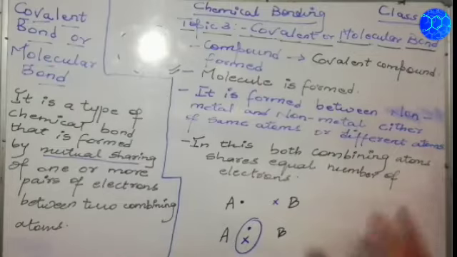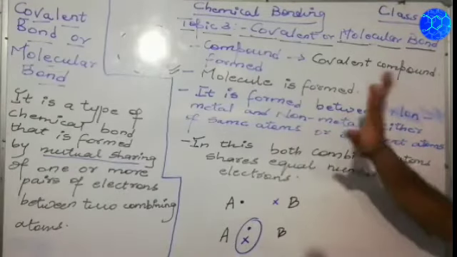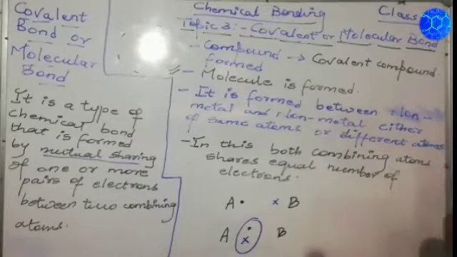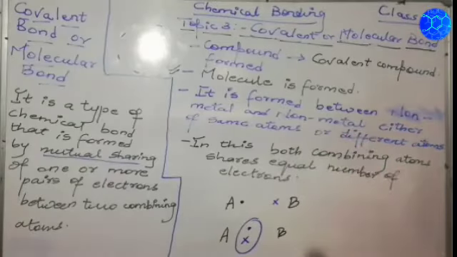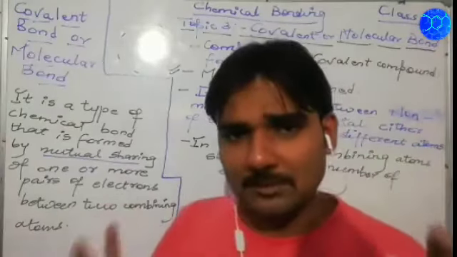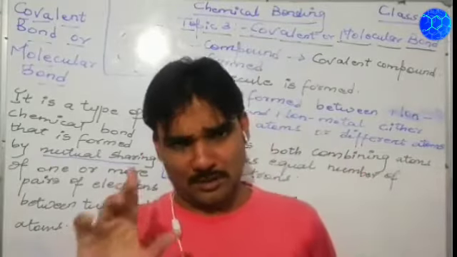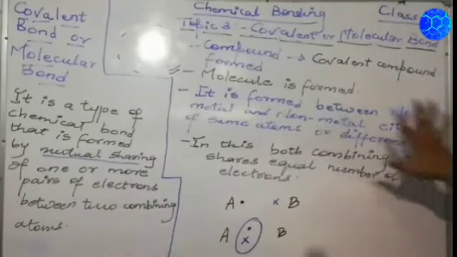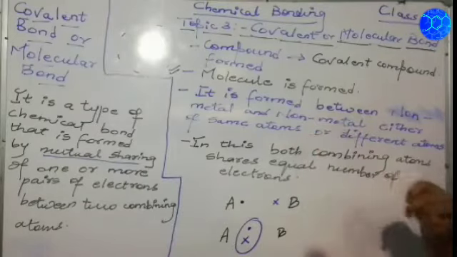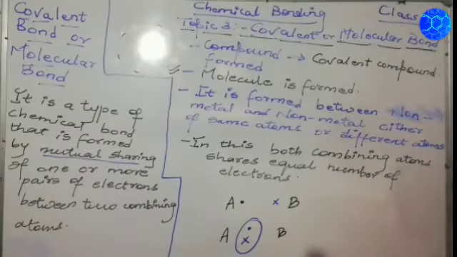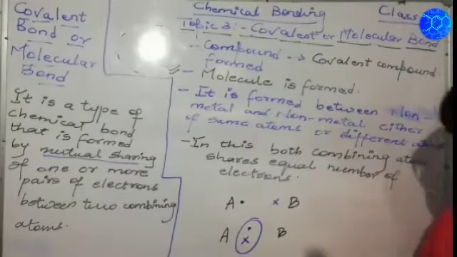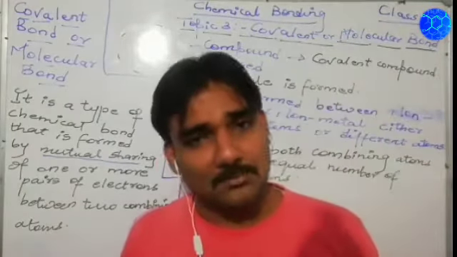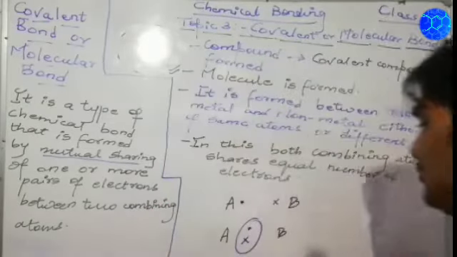Now one more thing: when a covalent or molecular bond is formed, always remember this type of bond is formed between a non-metal and a non-metal. Whatever the combining atoms are, they will both be what? Non-metals. Remember this. For the formation of a covalent bond, non-metal elements and their atoms will combine. Either those non-metals can be of the same atom, or they can be of different atoms. Suppose I give you an example.